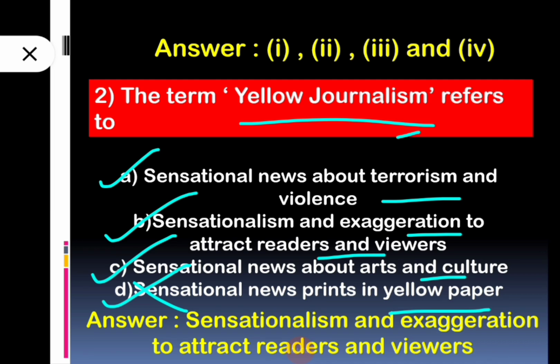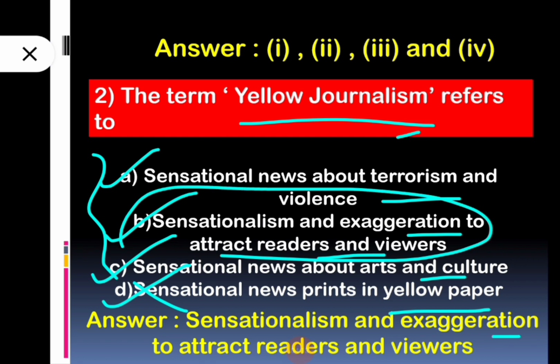Now among the other three, the correct answer for this question is sensationalism and exaggeration to attract readers and viewers. So option number B is the correct answer. The term yellow journalism is not related with sensational news about terrorism and violence, or about arts and culture.